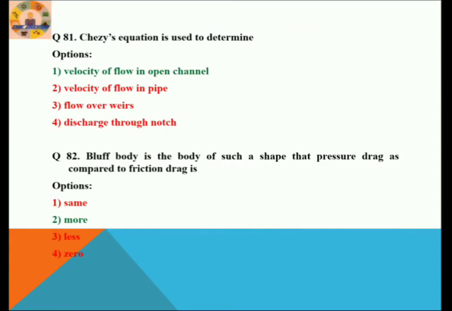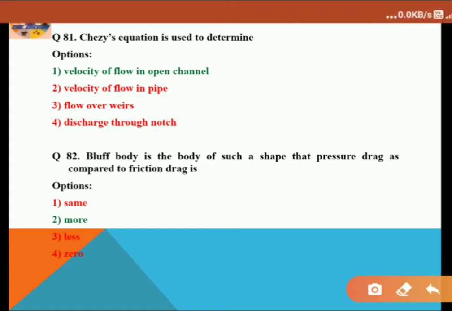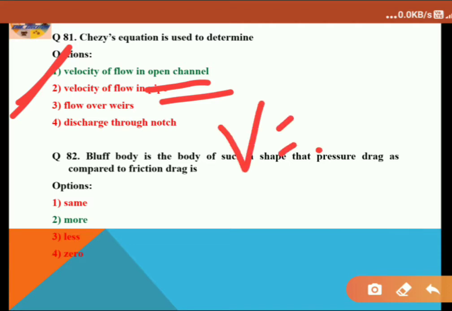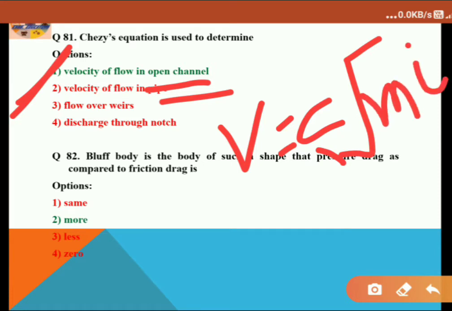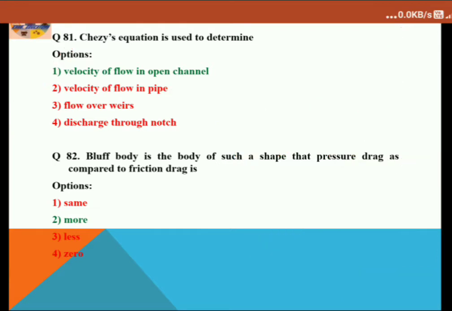So question 81, Chezy's equation is used to determine... Always remember Chezy's equation is used for open channels. So let's see what Chezy's equation is. Chezy's equation says that velocity v equals c into root over m into i. That is Chezy's equation. Remember it. Let's proceed to the next question.